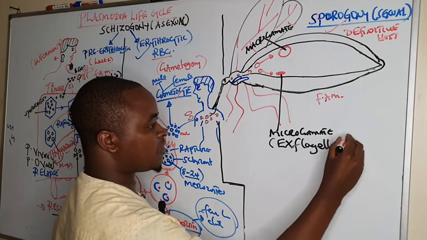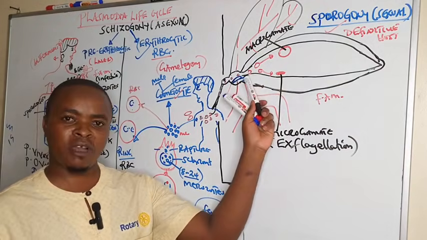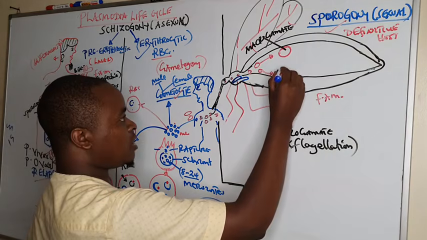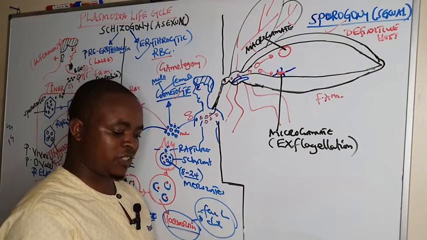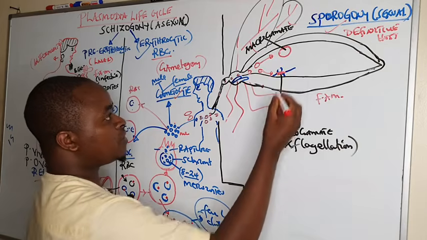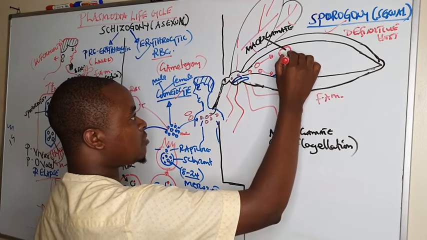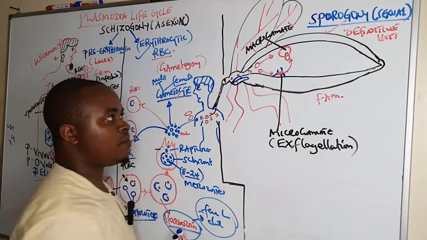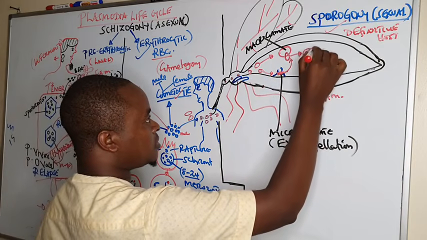And what is exflagellation? This is whereby the male gametocyte forms flagella by undergoing repetitive division. And this flagella enables this male gametocyte to move towards the macrogamete so that it can fuse with the macrogamete to form what we call a zygote.